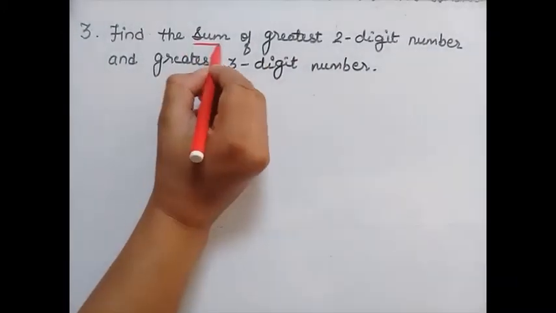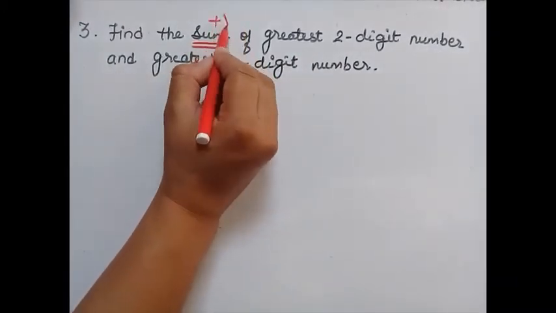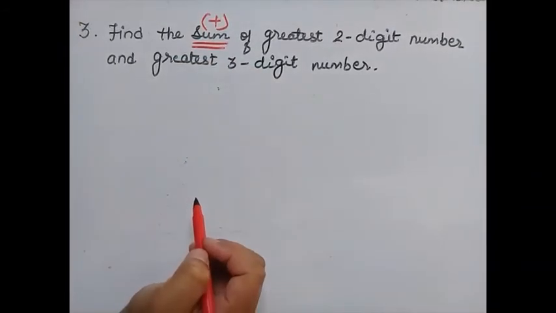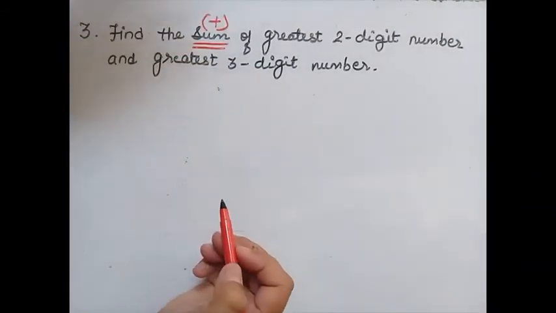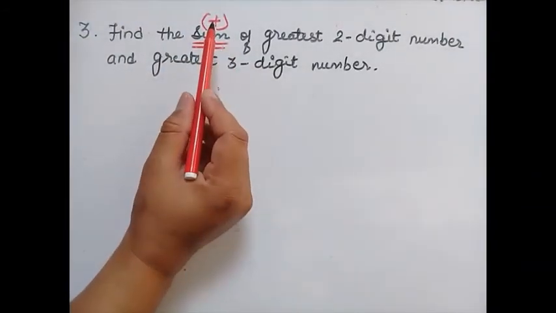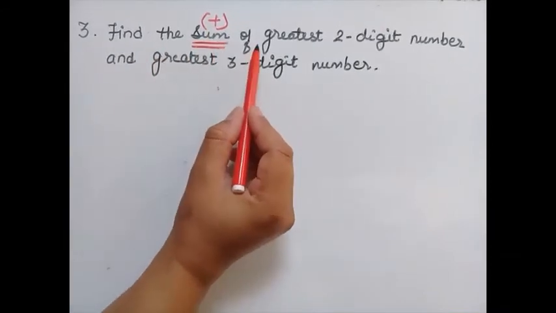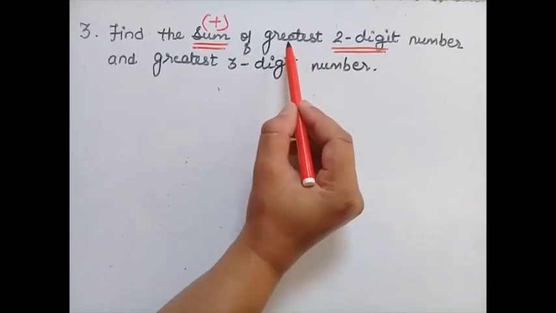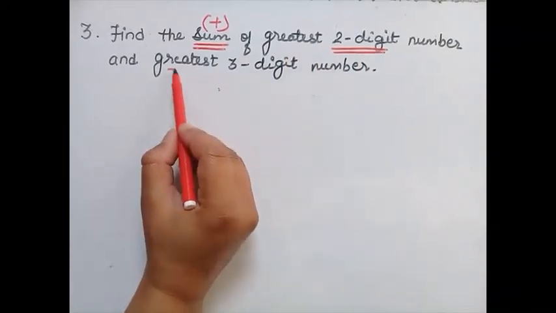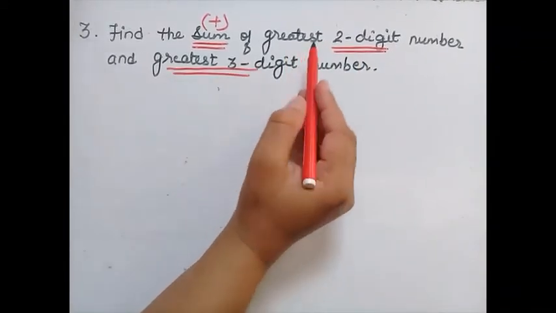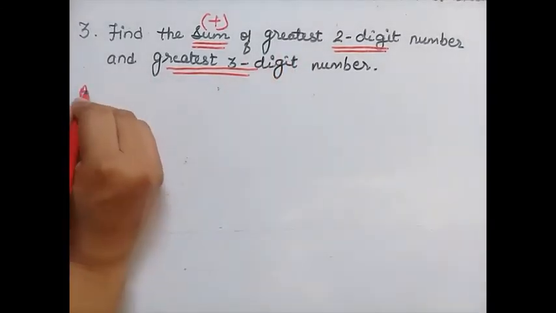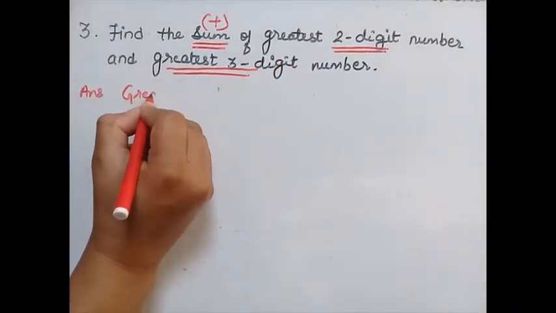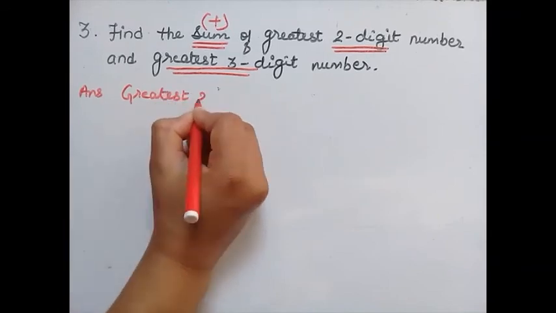Now the third question is: find the sum of the greatest 2-digit number and the greatest 3-digit number. So here it is sum. Okay, sum means to add. I have already told you about the sum and the difference. So we have to find first of all the greatest 2-digit number and the greatest 3-digit number. So note down here the answer: greatest 2-digit number.